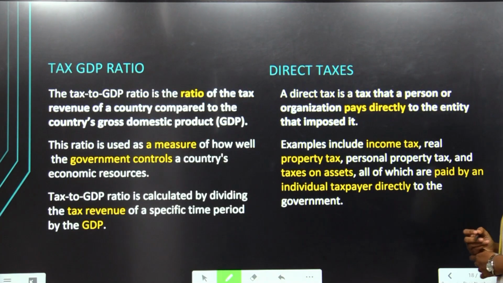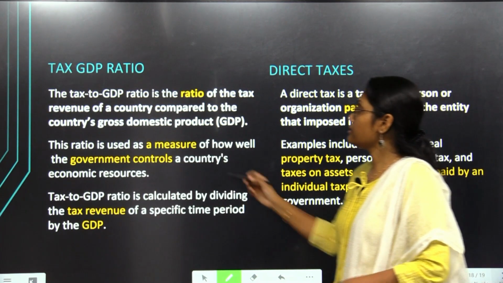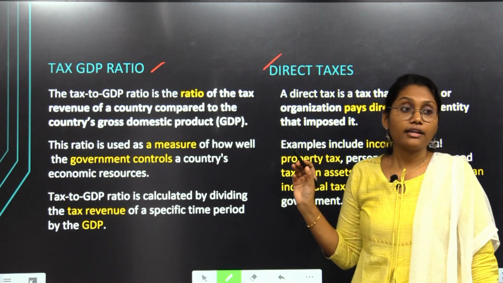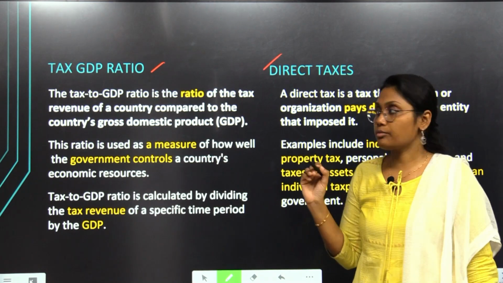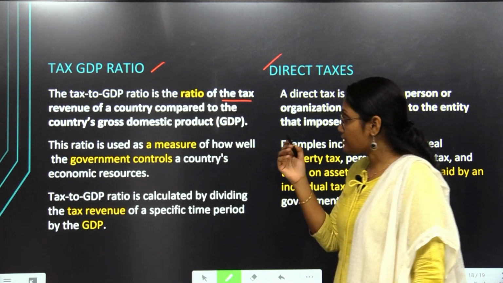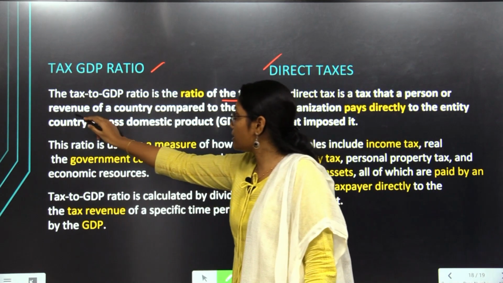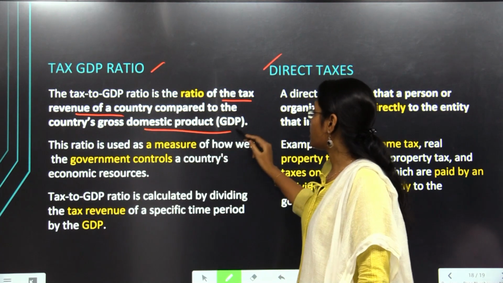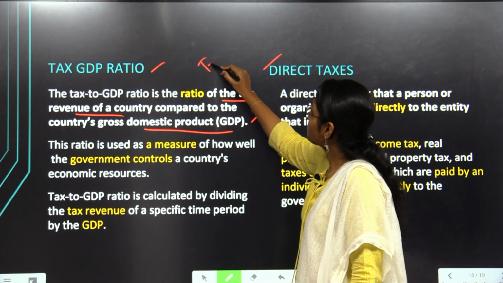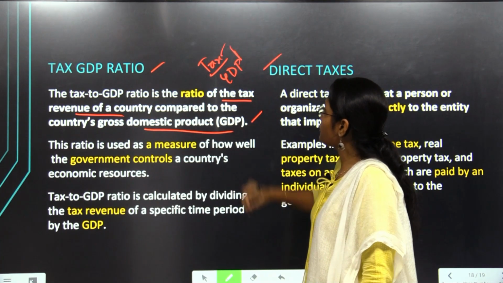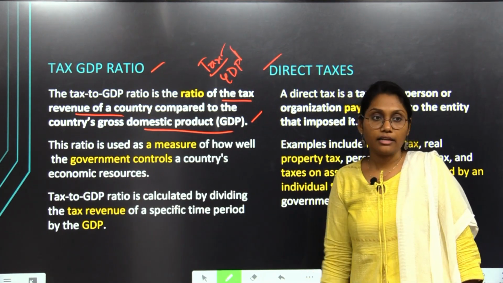In that scenario, the basic concept of this news article is the tax-GDP ratio. What is the tax-GDP ratio? It is the ratio of the tax revenue of the country compared to the country's gross domestic product.